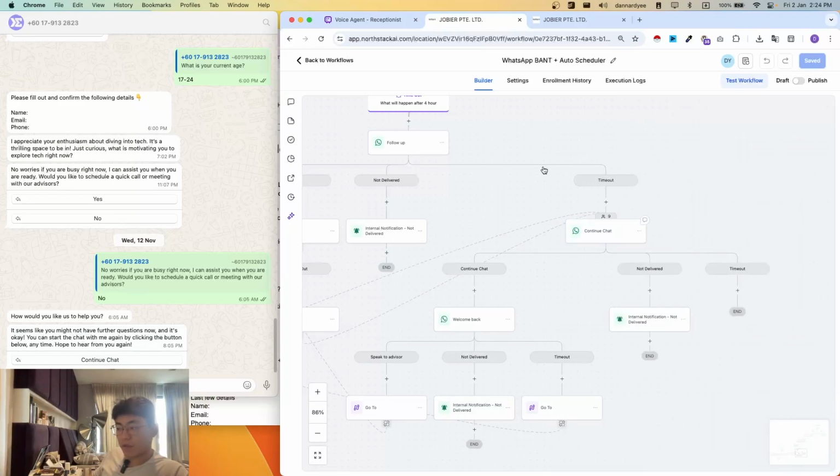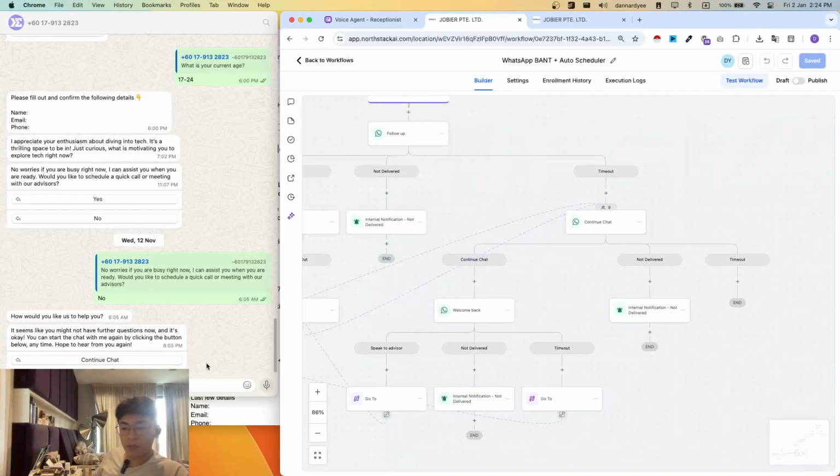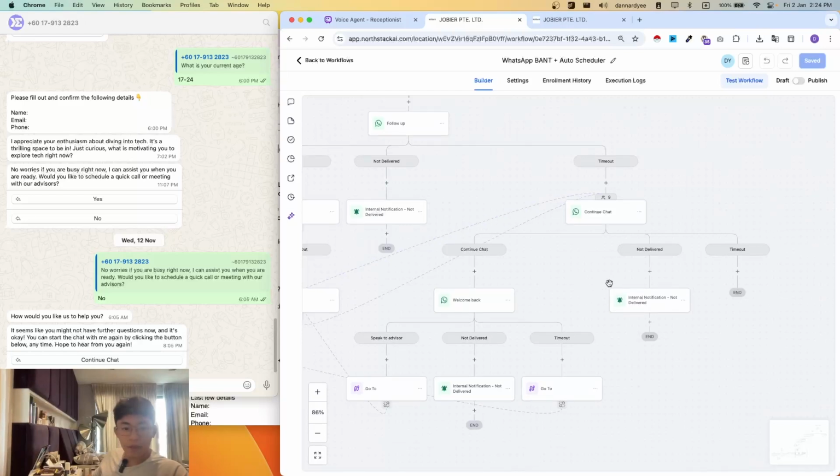Let's say the 24-hour service window has ended. Because after 24 hours, we are not able to send an automated message to the client for free. So if they did click on continue chat, it will then restart the 24-hour service window, which keeps our overall costs for running this automation, this whole lead nurturing automation, to a very, very low cost, around, if I'm not mistaken, $5 to $10 a month.